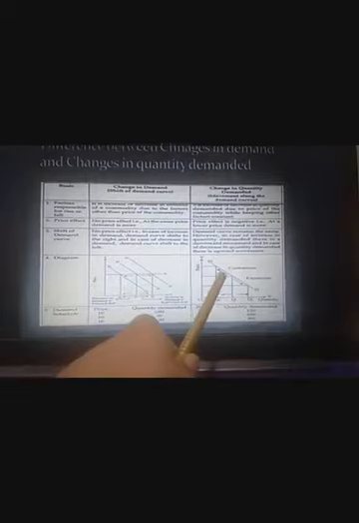Changes in demand curve. The shift in demand curve can take place in two different ways. Either there can be a rightward shift in demand curve or a leftward shift in demand curve. Rightward shift represents increase in demand, and leftward shift indicates decrease in demand. Now, look at this diagram where we talk about contraction and expansion of demand.